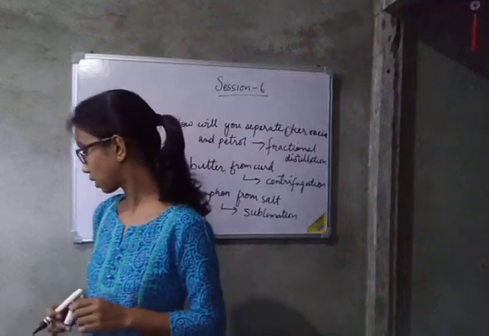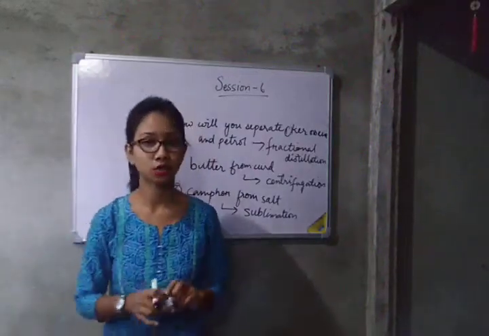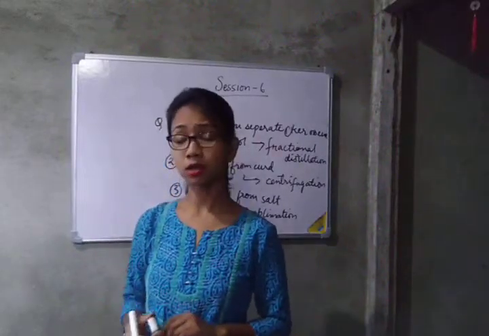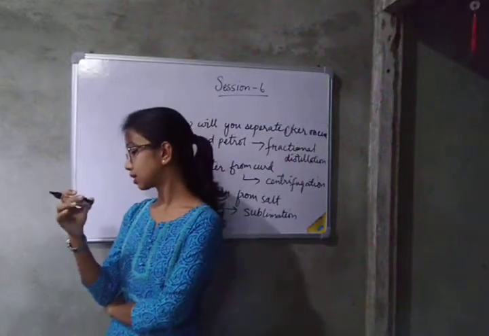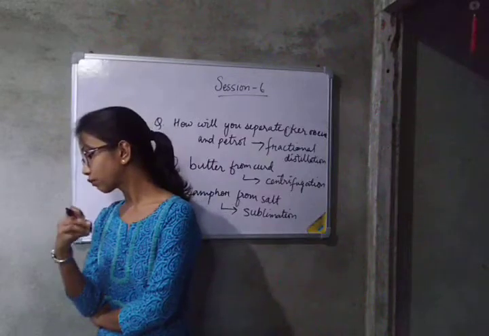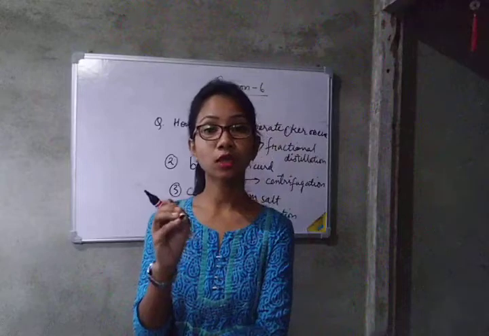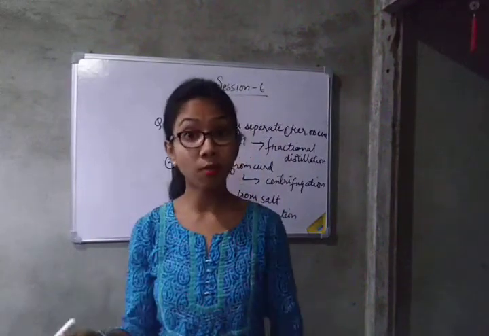Next question: what type of mixtures are separated by the technique of crystallization? What kind of mixture can be crystallized? You can say a pure solid in the form of crystals from its solution.